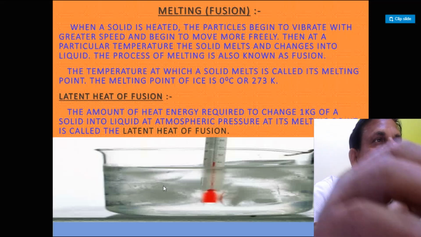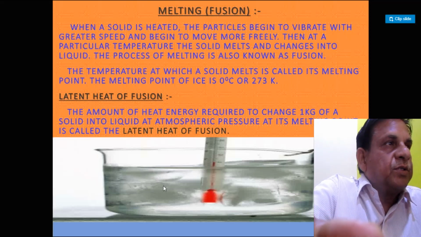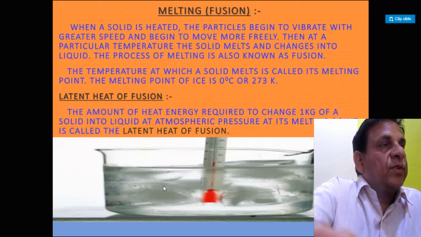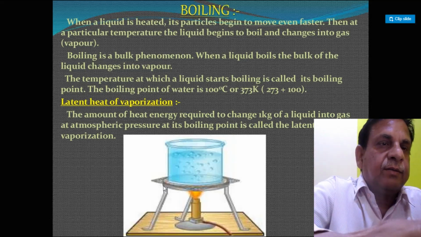So where does the energy go? This energy is used to increase the distance between the particles to change the state of matter.